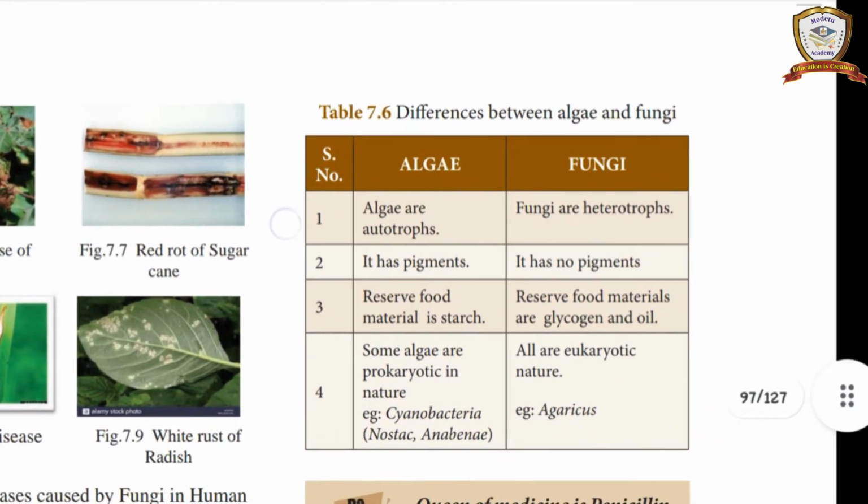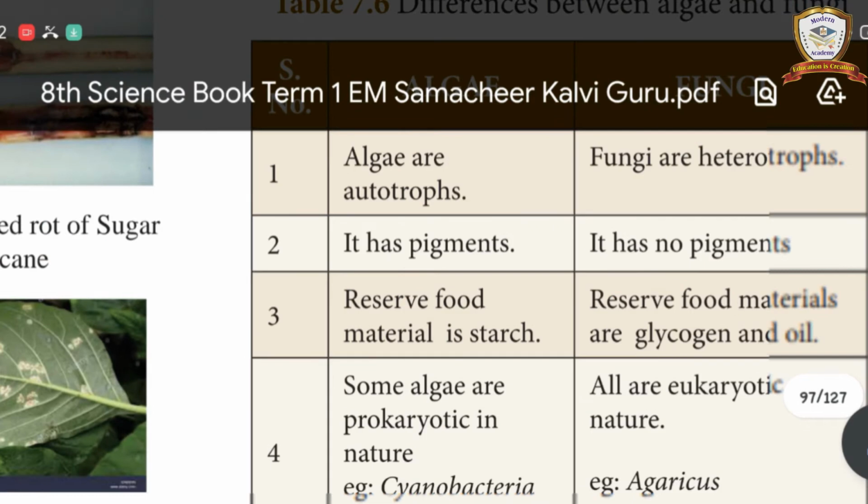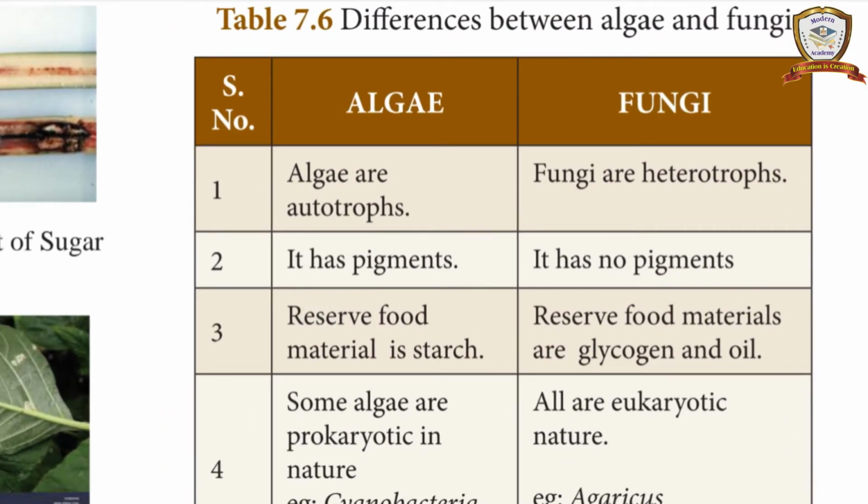The next one: the difference between algae and fungi. Algae are autotrophs, fungi are heterotrophs. Autotrophs make their own food by the process of photosynthesis, but fungi cannot produce food, so they are heterotrophs. And algae have pigments. What are the pigments? Chlorophyll.